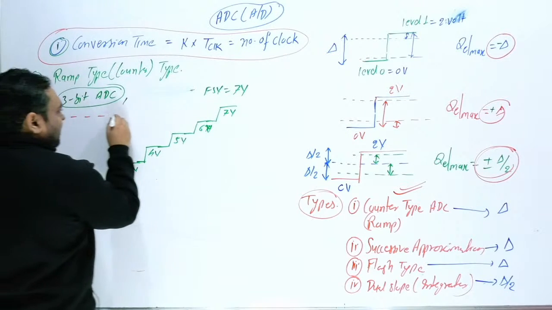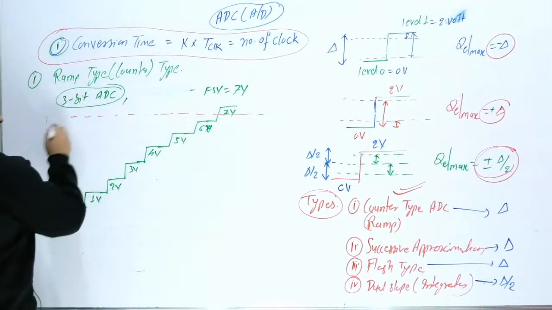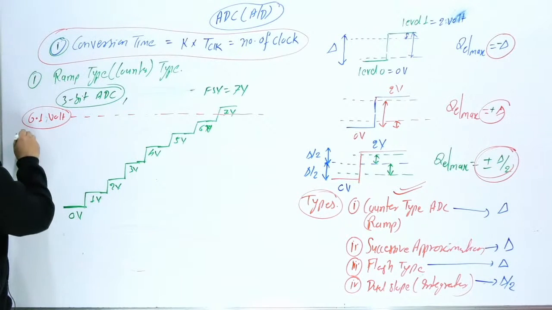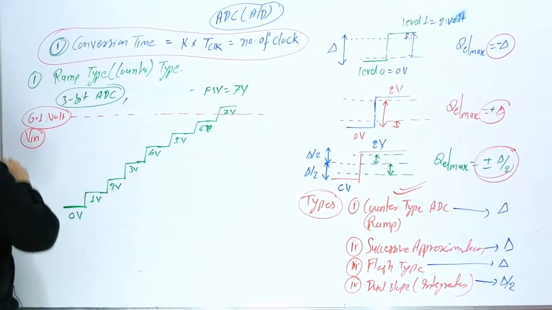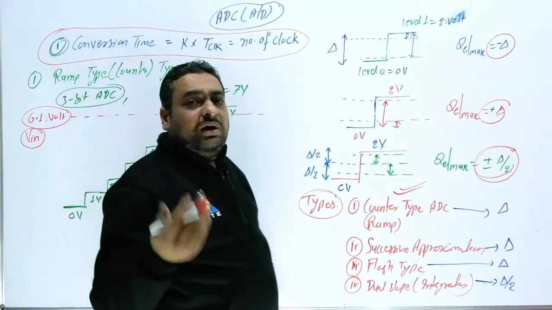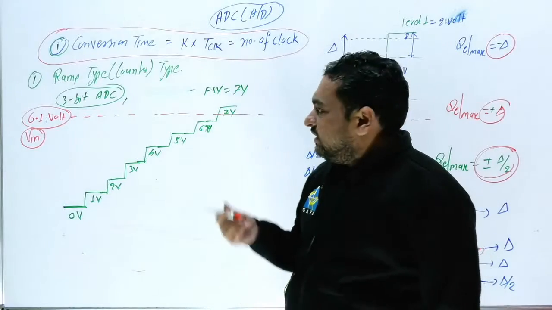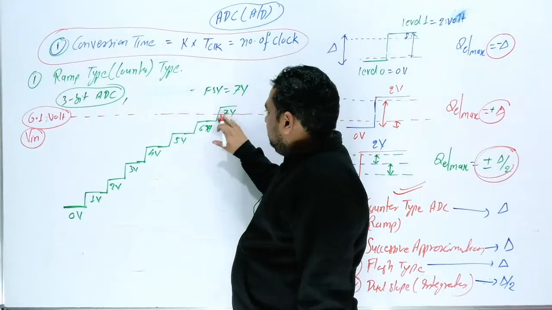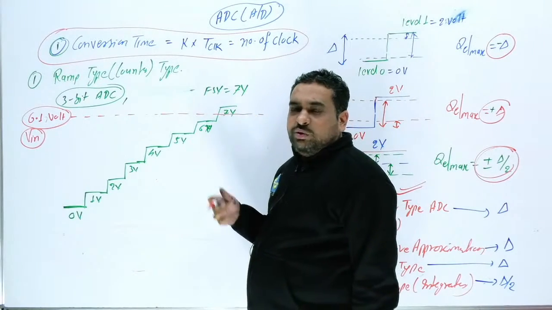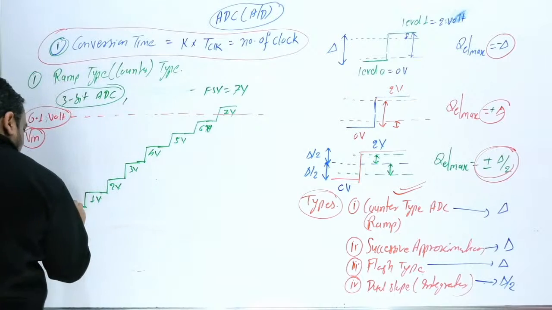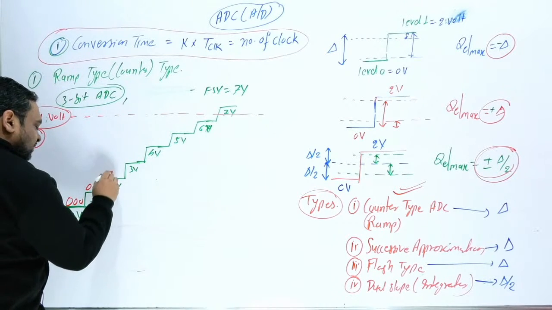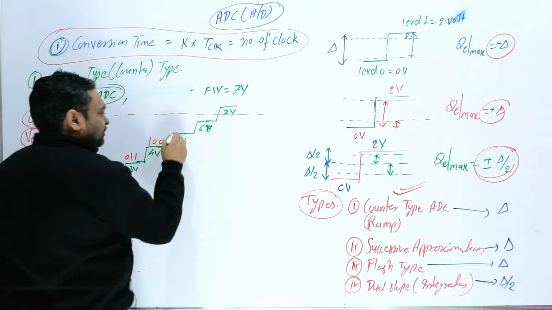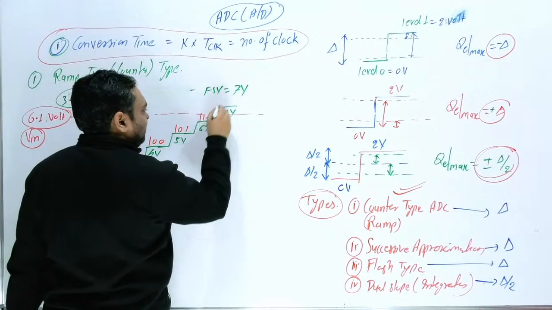Suppose I am assuming my input voltage is here 6.1 volt. Suppose this is your input voltage, analog input, and you want to convert this into binary, because it is an analog to digital converter. So your input voltage is 6.1 volt, and you will get 7 volt, and 7 volt binary. This binary you will get: this is 0 0 0, this is 0 0 1, because this is 3 bit, 0 1 0, 0 1 1, 1 0 0, 1 0 1, 1 1 0 and 1 1 1.